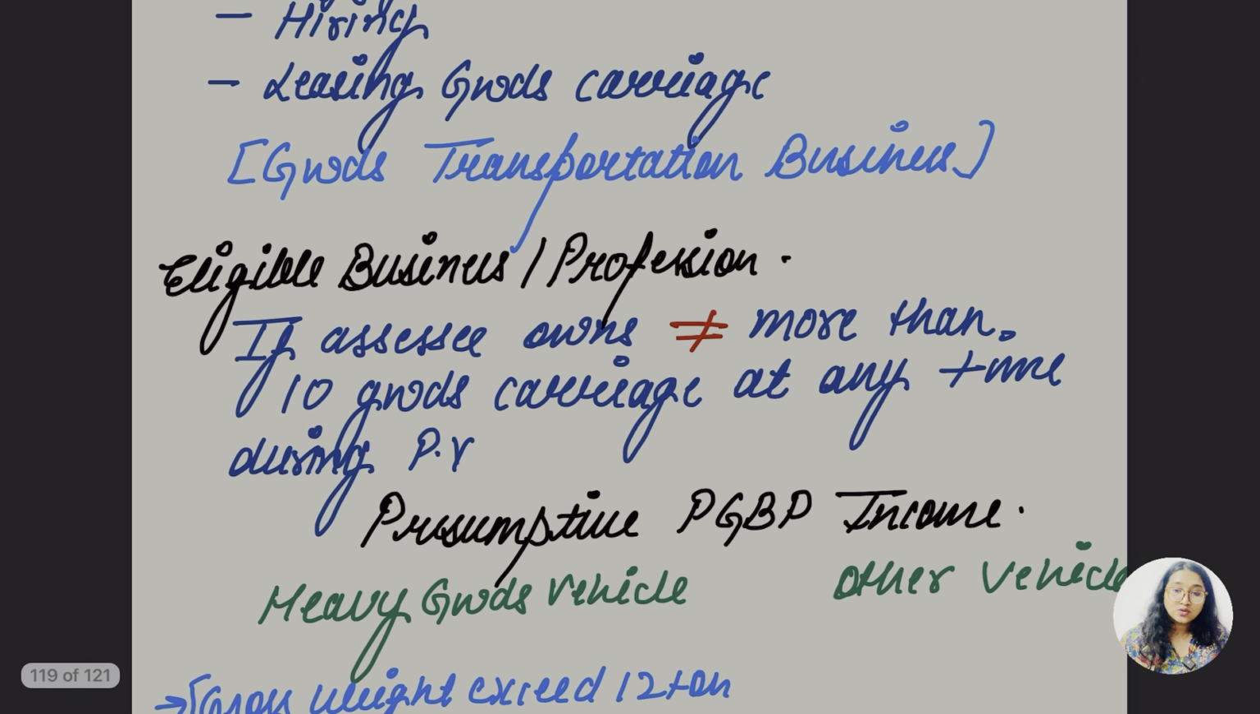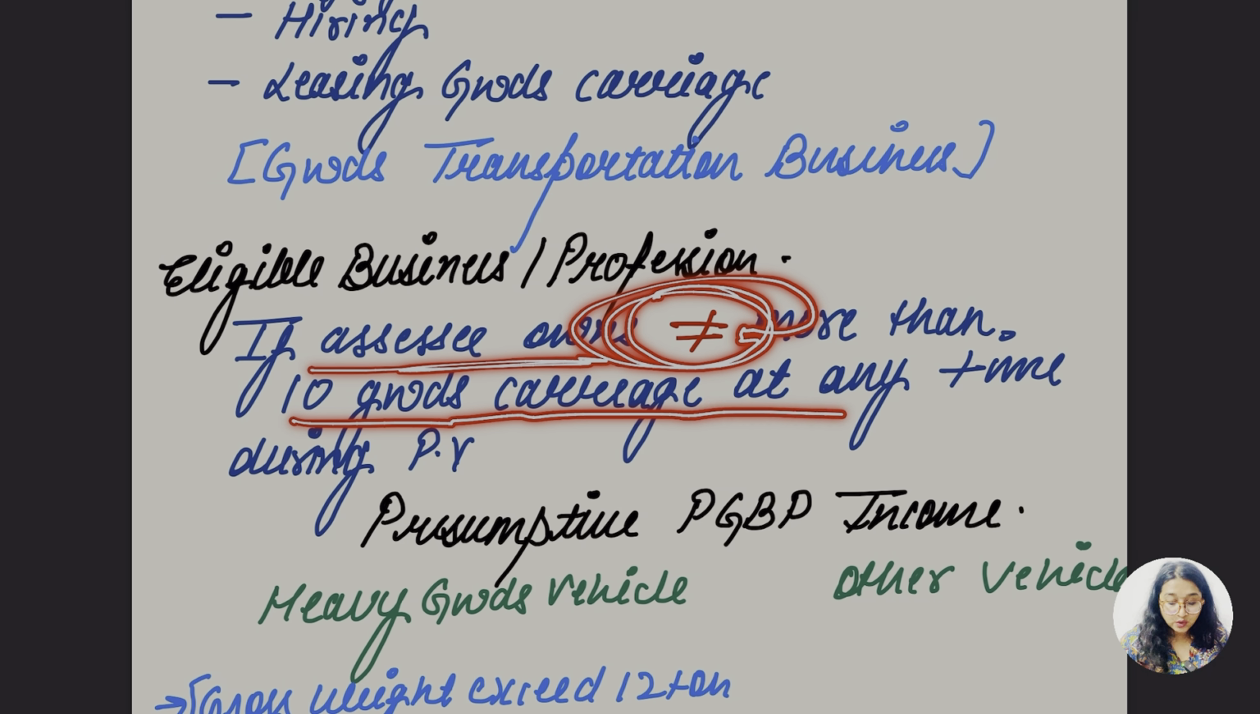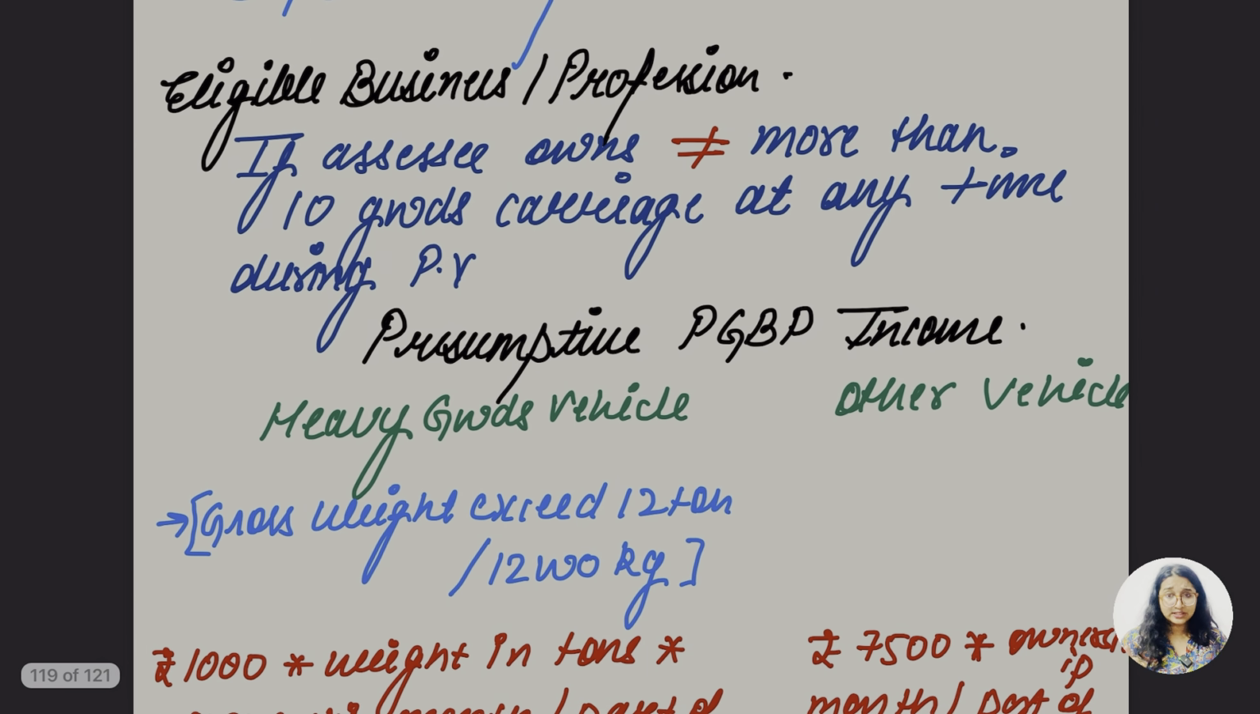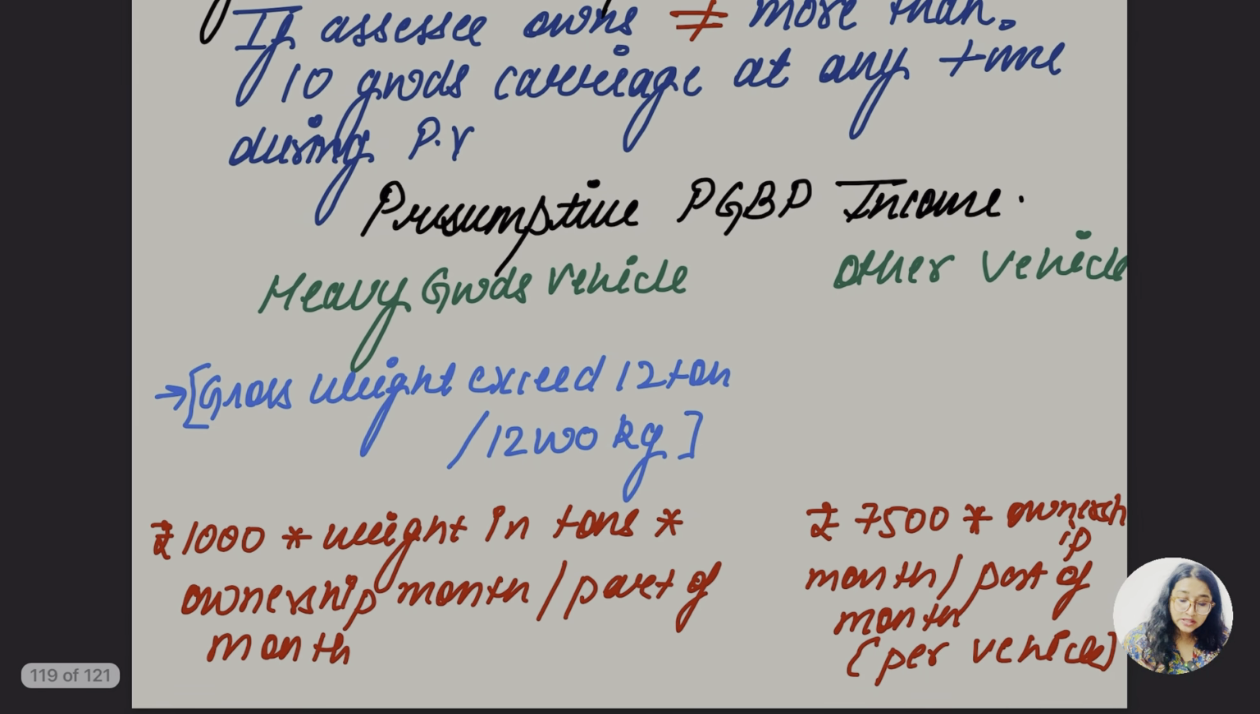So what is the eligible business or profession? If an assessee owns not more than 10 goods carriages at any time during the previous year. Simple thing: if they are having more than 10 goods carriages, then they cannot take the advantage of this section 44AE. So they should be 10 or less than 10 goods carriages.